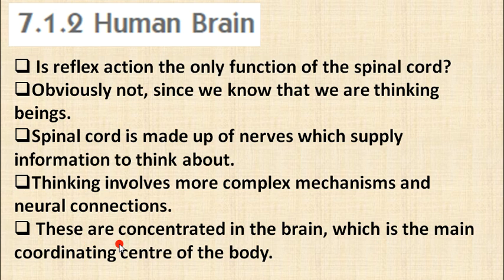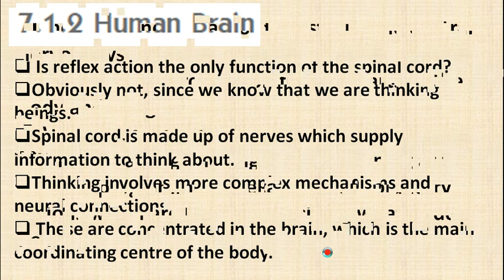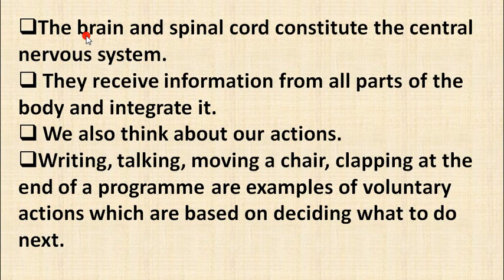So here a question can be asked: brain is the main coordinating center of the body. As we know, brain is very important to all humans and animals. The brain and the spinal cord constitute the central nervous system. This is another important thing. Central nervous system is a type of nervous system and is a part of the nervous system, and this brain and spinal cord will constitute the central nervous system. These are the main things, brain and spinal cord. They receive information from all parts of the body and integrate it.